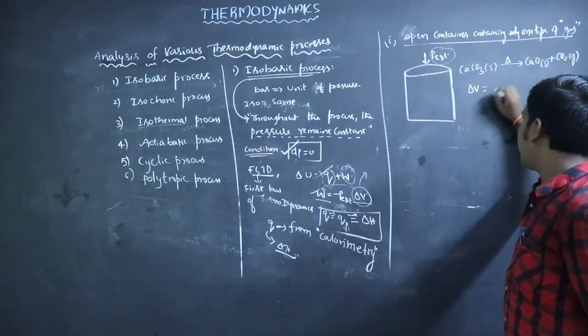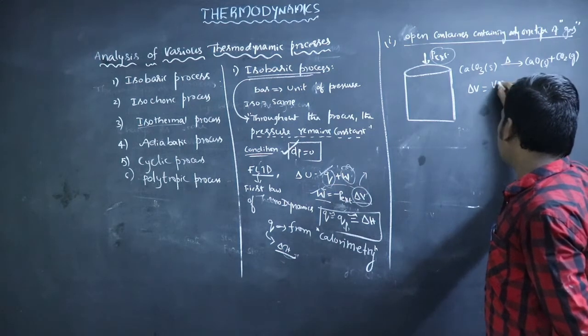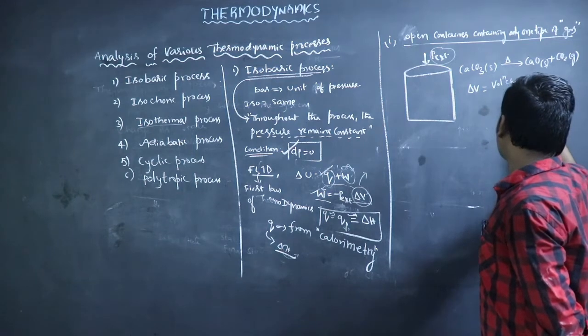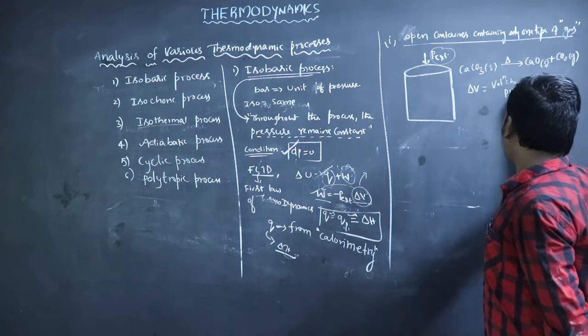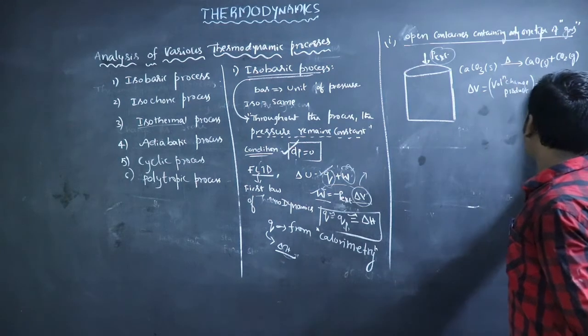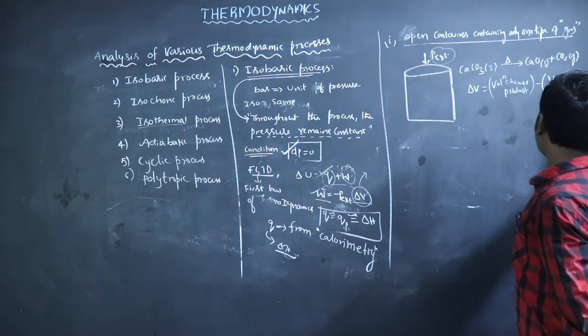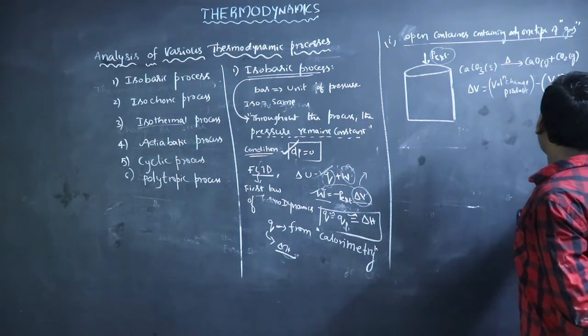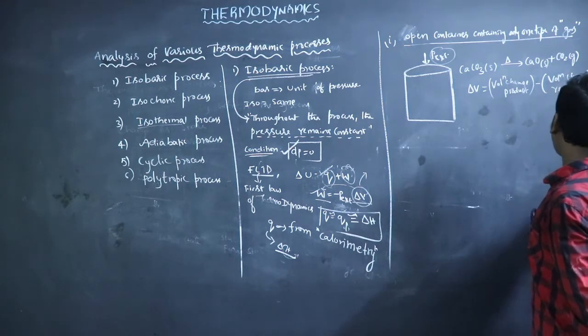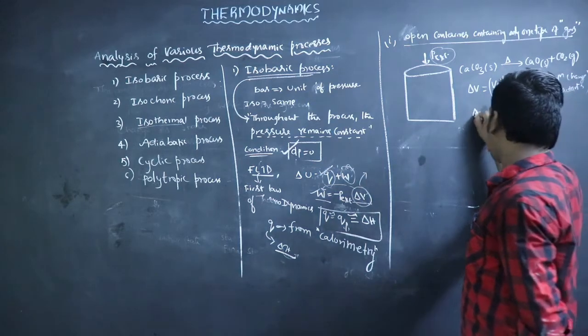Delta V means volume of products minus volume of reactants.